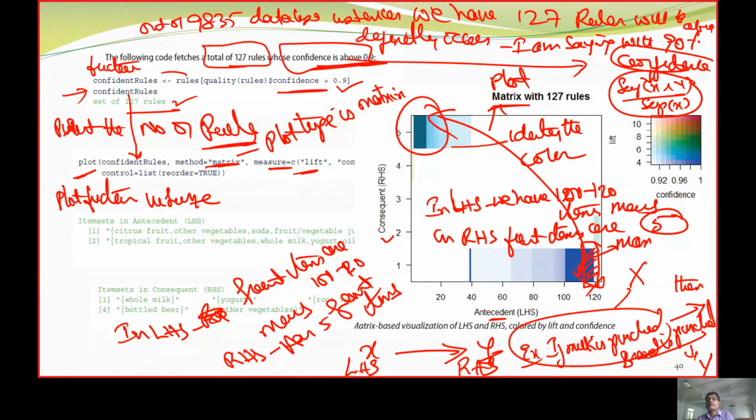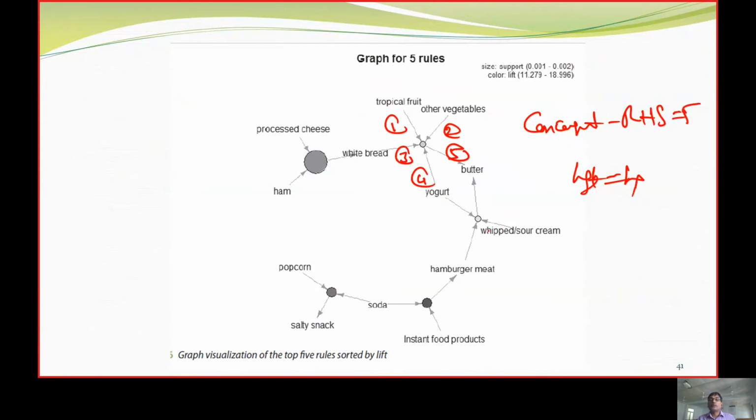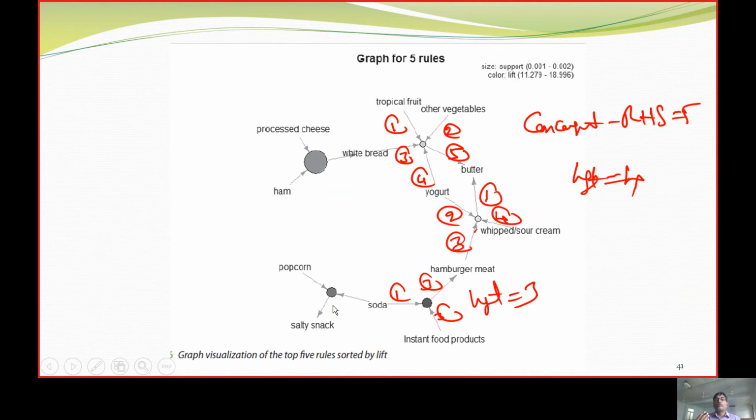Here lift is equal to 4, then what are we going to tell? I can say butter, sour ice cream, 4. Then lift is equal to 3: soda, meat and instant foods. Again, in this model, we are going to visualize the top 5 rules sorted by lift.